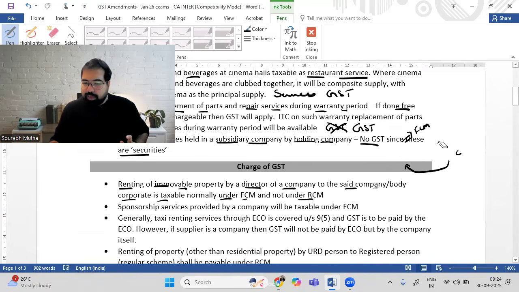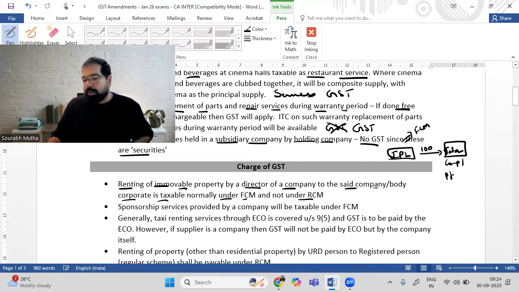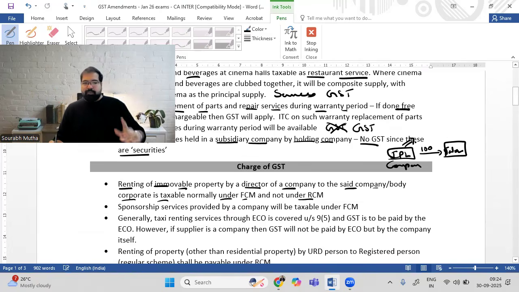That's the first one. Next, the second one you also know. This is IPL and they are providing, let's say, sponsorship services to Tata. Tata is paying 100 crore rupees to IPL and Tata's board will be there everywhere, replacing Vivo. Now, in that case, is there GST? Yes. This is also under RCM. If Tata is a company, partnership firm or LLP, then this will be payable under RCM. What if Tata is not a company, partnership firm or LLP? Then it will be paid under FCM, that you already know. Now, what is the change? The change is this. If IPL is IPL Private Limited, that means if it's a company, then we will not look at the other person. This was always going to be under FCM. This is a big change.